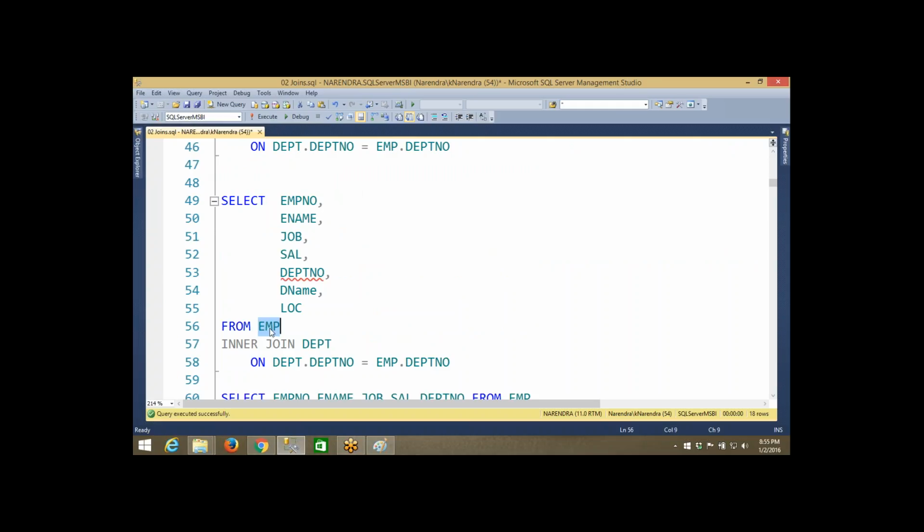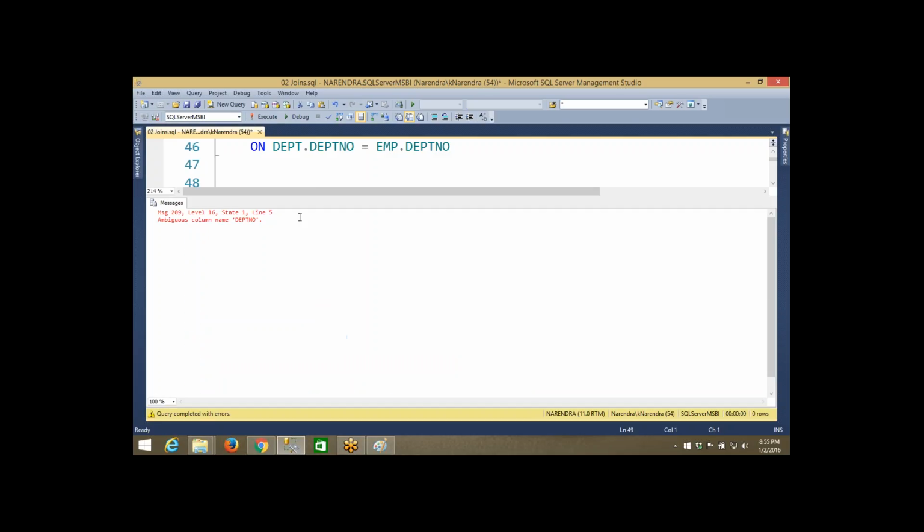You have written employee name, employee table and DEPT table. You have mentioned both the tables. Unfortunately, the column is available in both tables as a primary key and foreign key column. With that column only we got a relation. Since the column is available in both tables and you have not mentioned from which table you are expecting that column, the SQL Server engine is confused here. So that is why this ambiguity occurs.